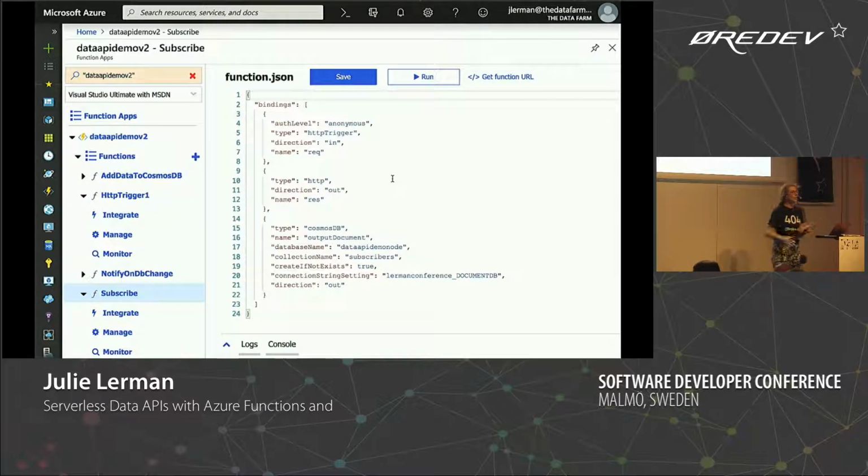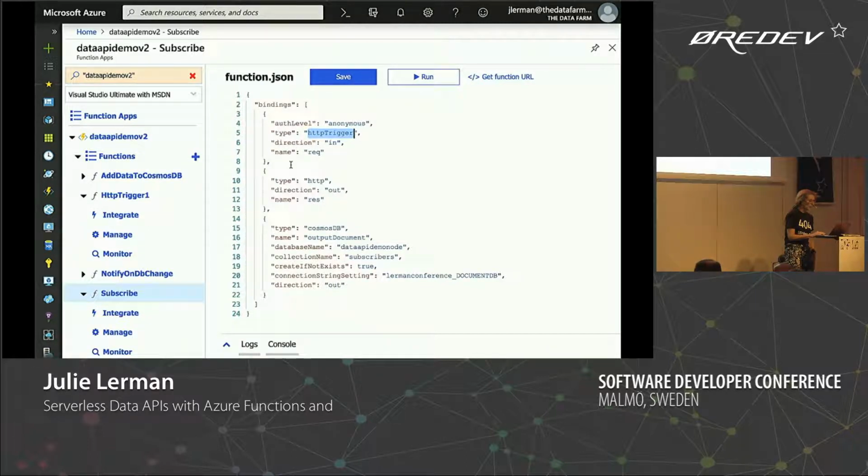So once I learned these and understood how function JSON was structured and how I can have the different bindings, there are 3 bindings in here, right? Here's an input binding. See, it says direction in. Not an input binding, I'm sorry. This is an HTTP trigger. That's the name. You have to use that name. That's what Azure Functions understands. So what type is it? This one happens to be an HTTP trigger, right?